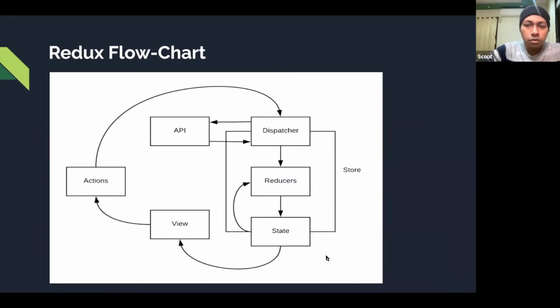So forget about the terms dispatcher, reducer, and state for the time being. This whole rectangle is called the store, the application store, where Redux is storing the application state. Now this store is connected to the views. Views means the component layer, the components you have. Right now you have created a landing page for your final project, right? That is a view layer.